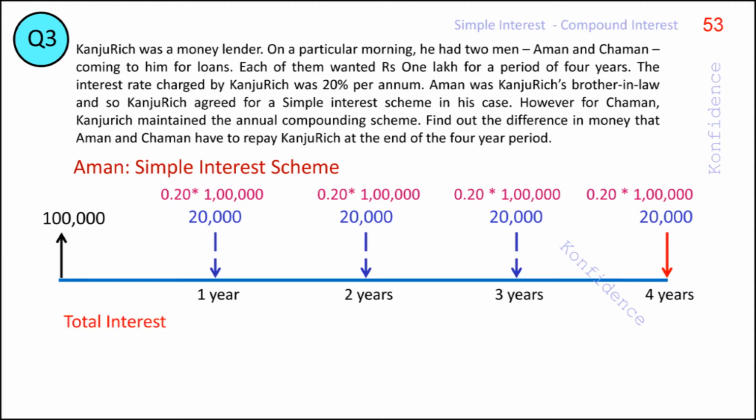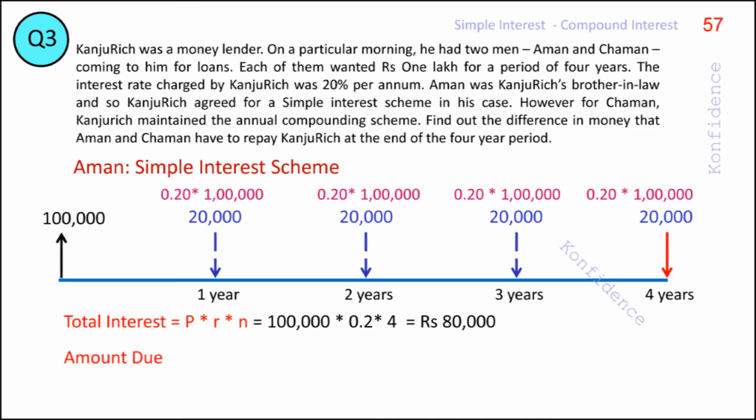The total simple interest payable for the entire period can be found as P into R into N, where P is the principal amount borrowed, R is the rate in decimals, and N is the number of years. So the total interest due for the 4 years equals 1 lakh into 0.2 into 4, which is rupees 80,000.